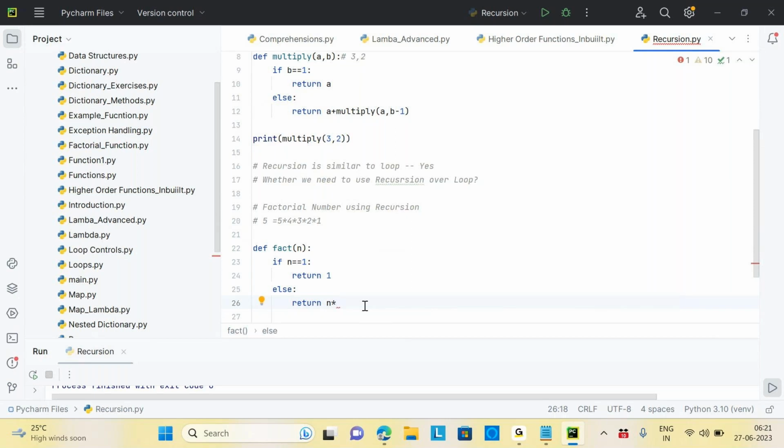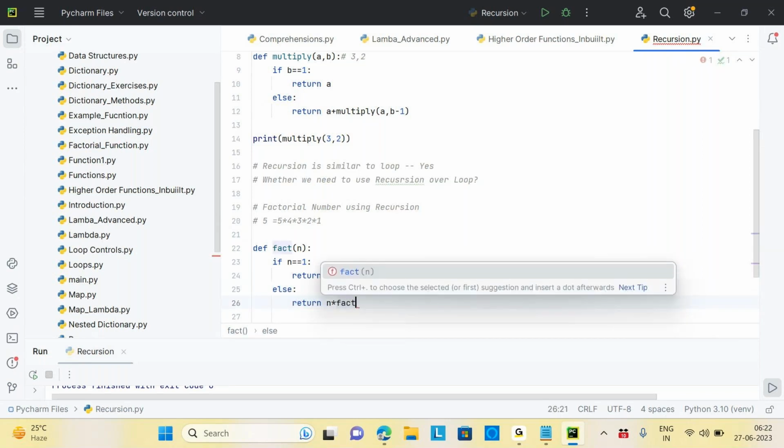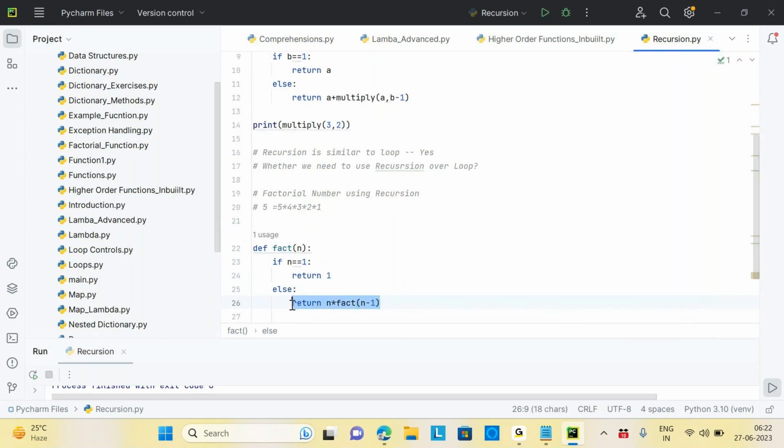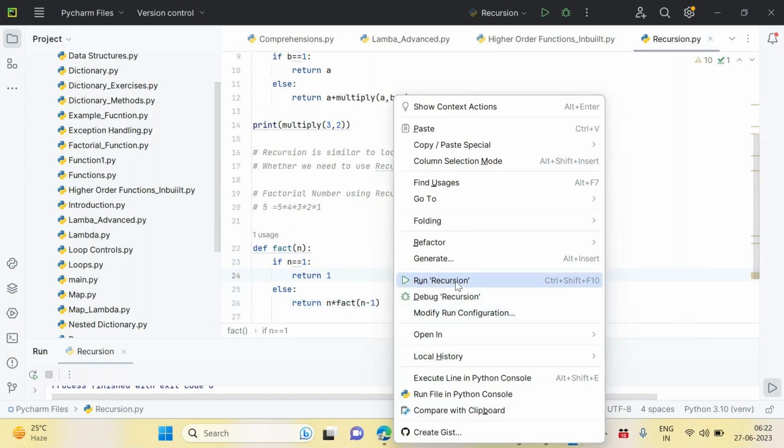Hold on, guys, hold on. I'm just giving a logic on the recursion. You can write the permutation and combination for 0, 1, minus 1. You can do that. You know how to write it. I'm not writing the formal code here, just concentrating more on the recursion part. I already explained all the things about n minus 1. You can try it out. I'm just concentrating on how you can do the recursion. That's it. Now let's run this.